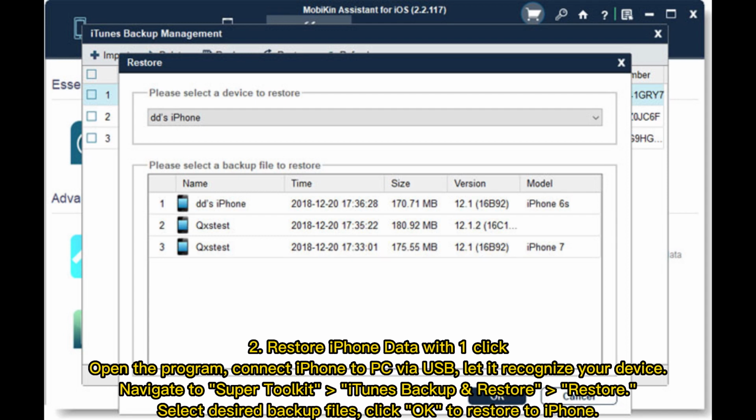2. Restore iPhone data with one click. Open the program, connect iPhone to PC via USB. Let it recognize your device. Navigate to Super Toolkit, iTunes Backup, and Restore. Select desired backup files. Click OK to restore to iPhone.